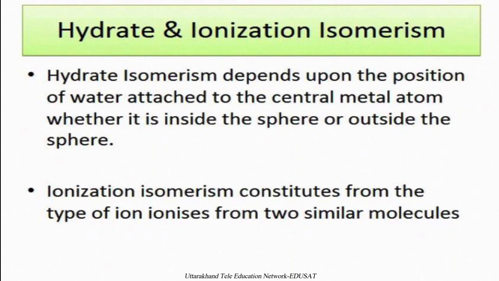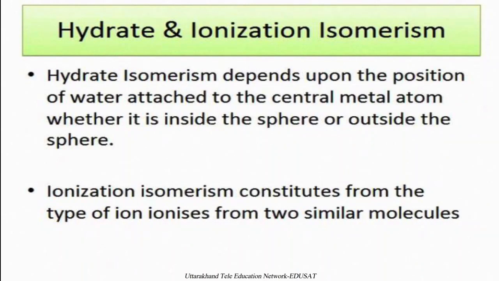This is in the case of hydration isomerism, whereas ionization isomerism arises from the type of ions that ionize from two similar molecules. For example, if there is one chlorine outside the coordinating sphere and two chlorines inside the coordinating sphere, then if we dissolve this compound, we will get only one chloride, the one outside the coordinating sphere, in the form of ions.